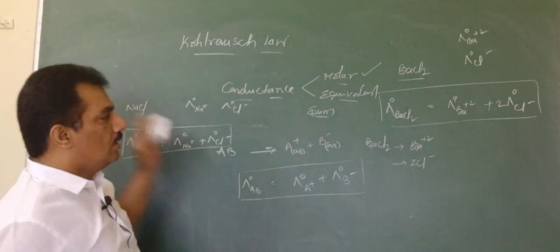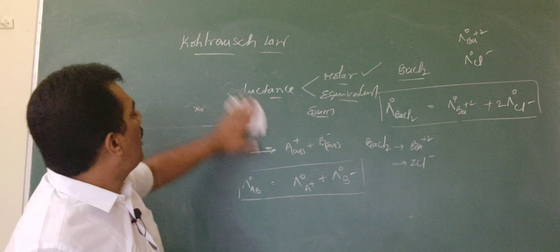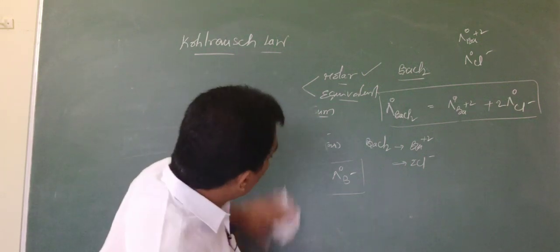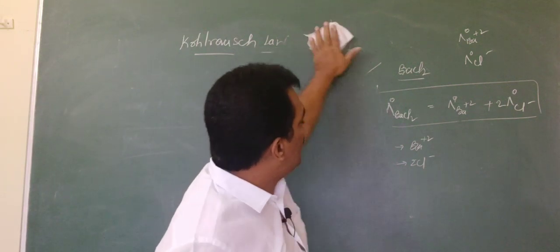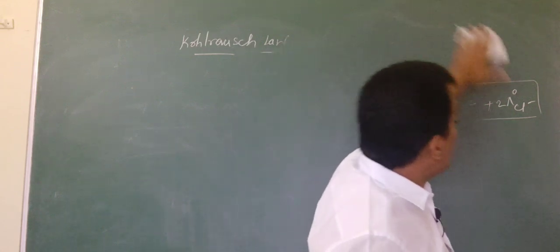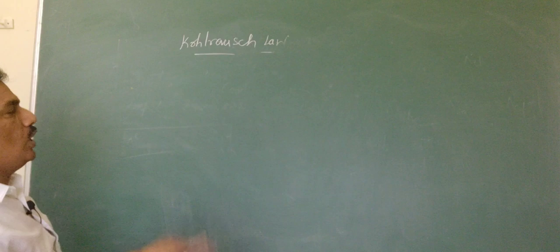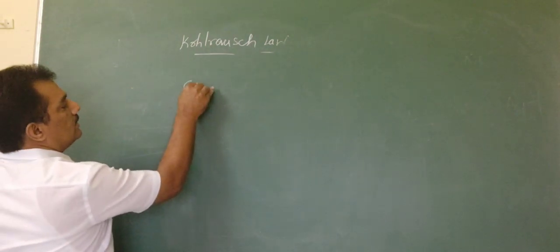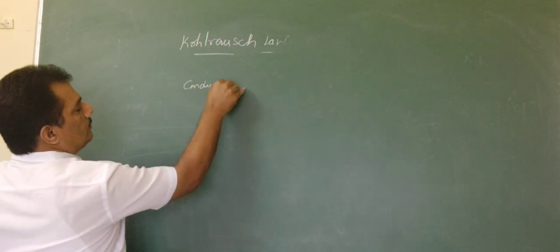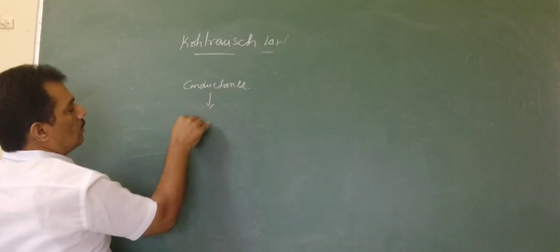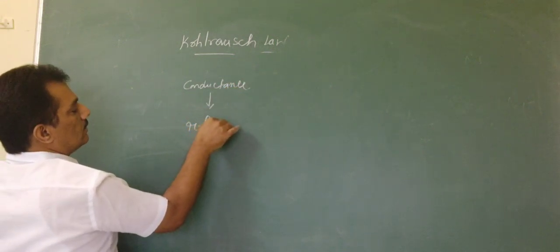And now, in case of strong electrolytes with a different number of ions in their molecule, how do we measure the molar conductance? Conductance, by default, is molar conductance.